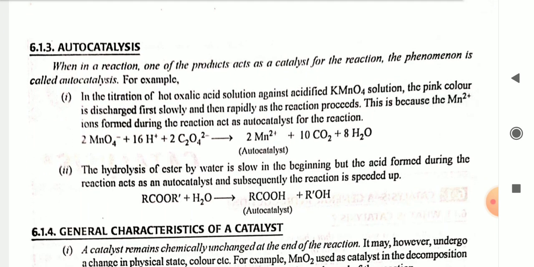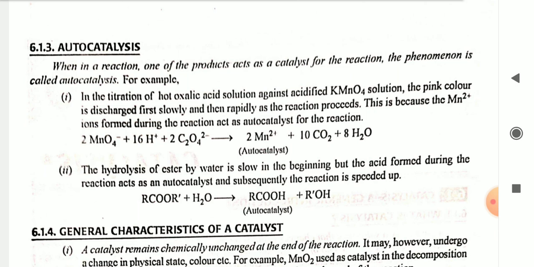Autocatalysis. When in a reaction one of the products acts as a catalyst for the reaction, the phenomenon is called autocatalysis. For example, in the titration of hot oxalic acid solution against acidified KMnO4 solution, the pink color is discharged first slowly and then rapidly as the reaction proceeds. This is because the Mn2 positive ion formed during the reaction acts as autocatalyst for the reaction.